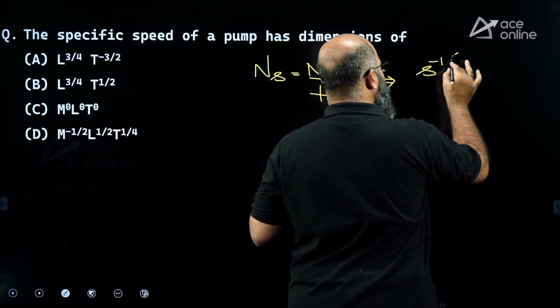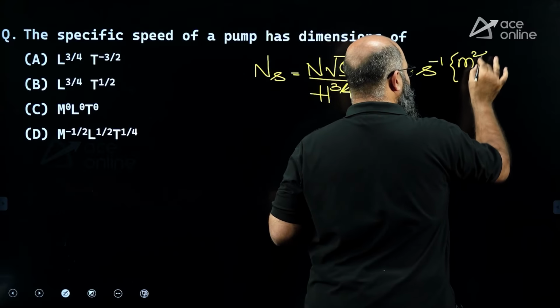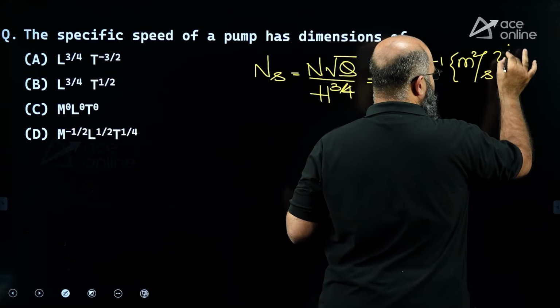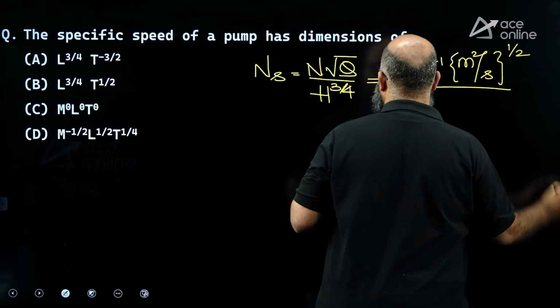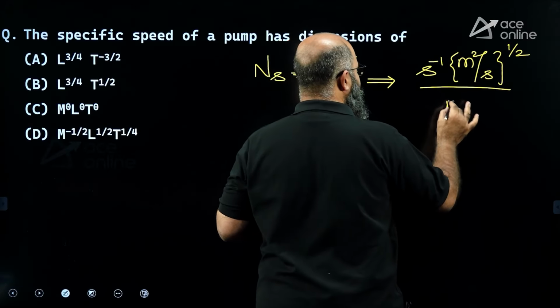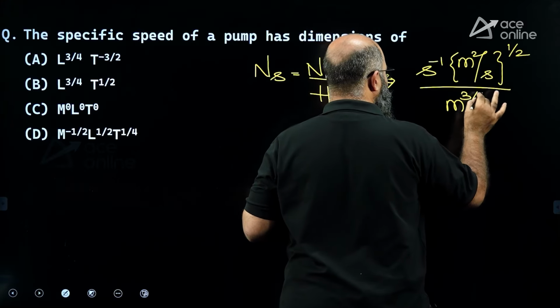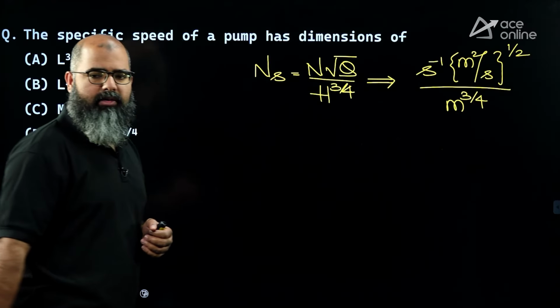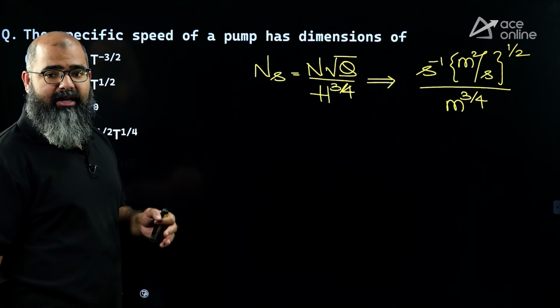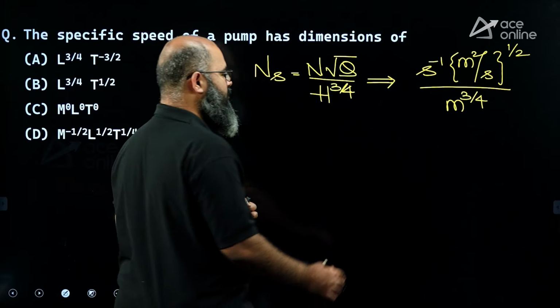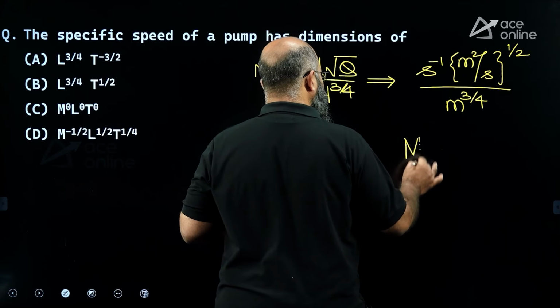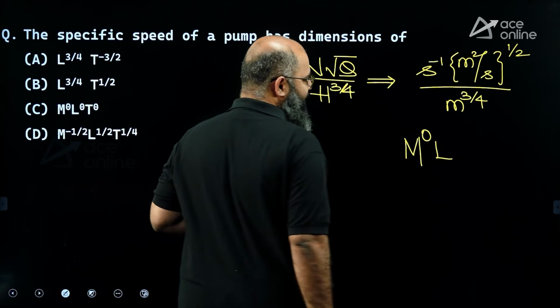Root Q means meter cube per second whole power half. H power 3 by 4 is meter power 3 by 4. So length is there, mass is not existing over here. So this has to be mass power 0. Length power how much? Let us see.